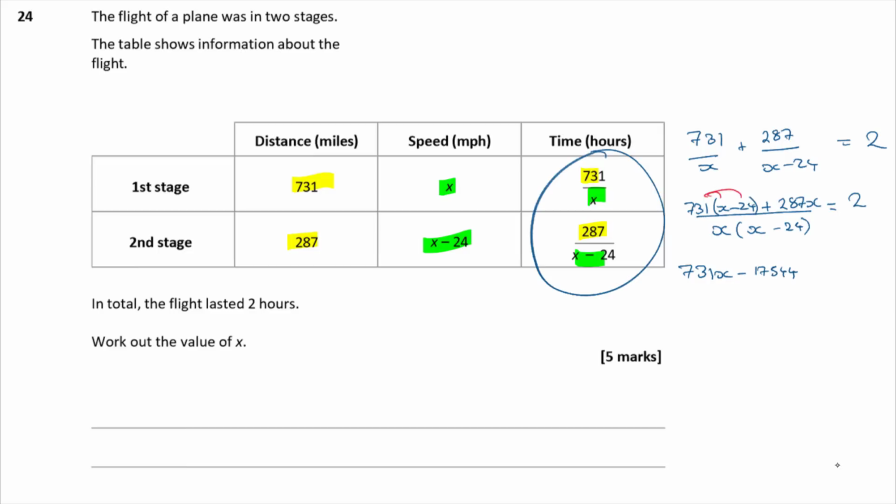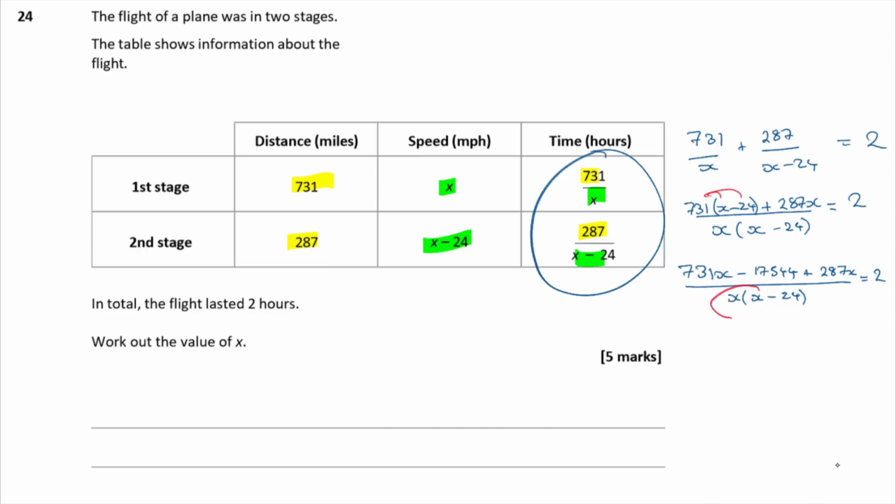And then plus 287x, and that's all over x minus 24, and that's equal to 2.